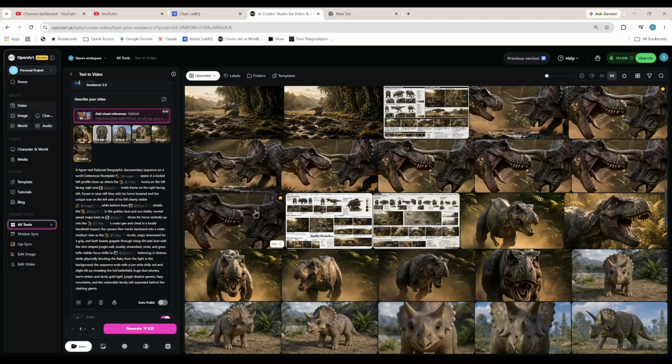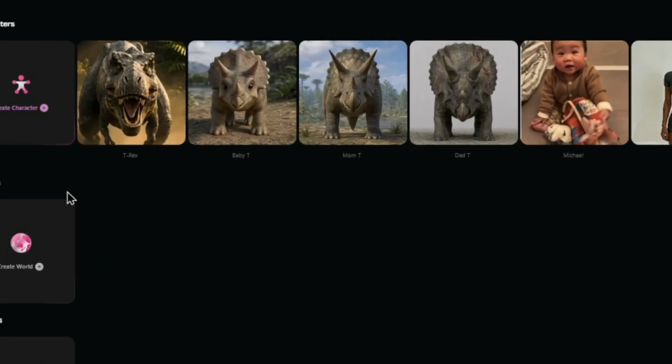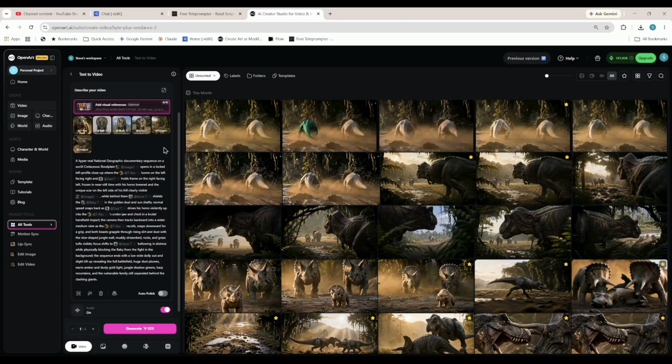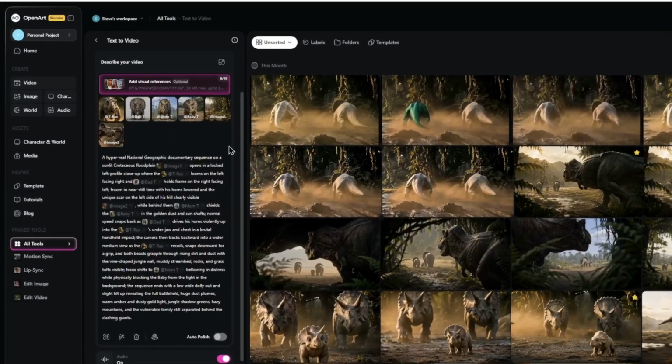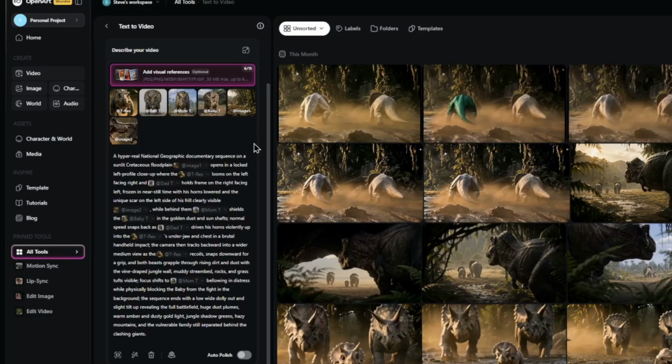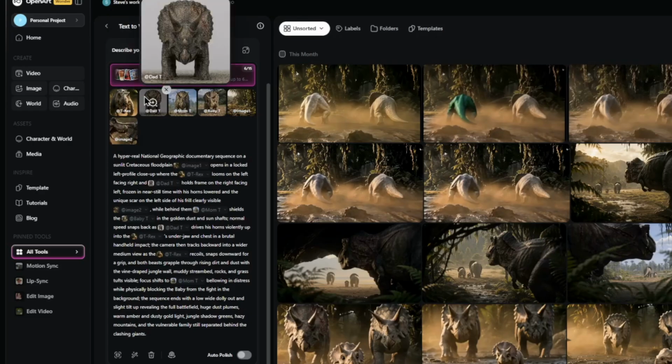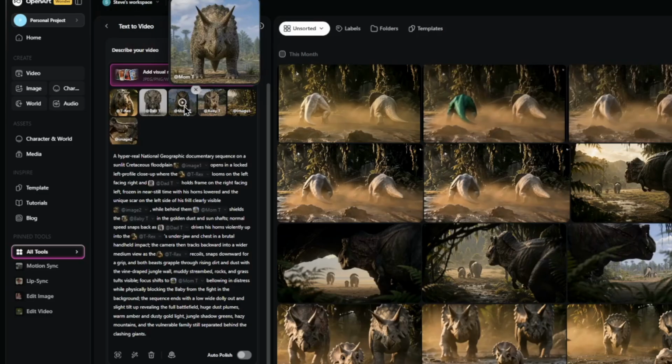Let's get into it. Before we dive into the prompt, let me introduce you to the characters that will appear in the prompt. We have a T-Rex, a dad, a mom, and a baby Triceratops. These were all predefined characters inside of OpenArt. All right, so now we can dig into the prompt, and as you can tell, it's quite detailed. Now remember, the point of these prompts is to maintain the detailed cinematic camera angles and views that was provided by a tool like SmartShot, but it can also be produced through Gemini Pro or any other AI tool.